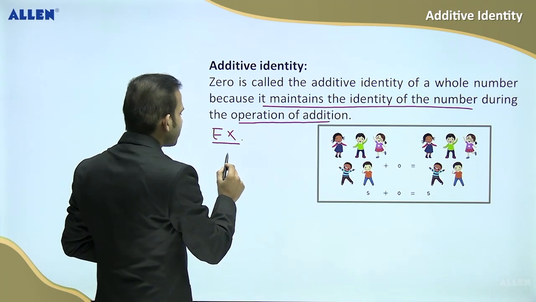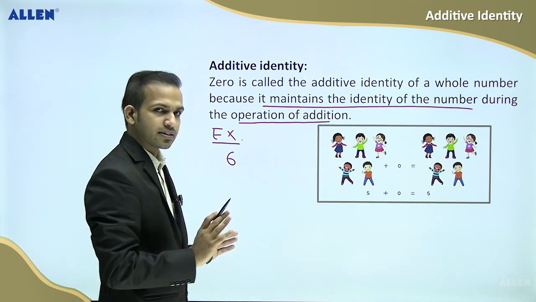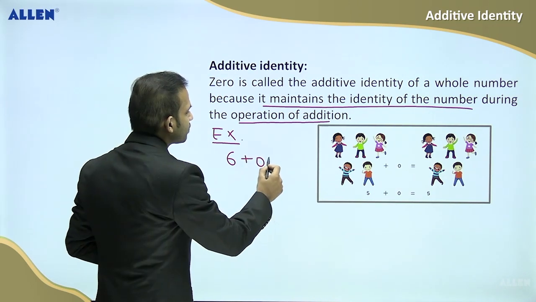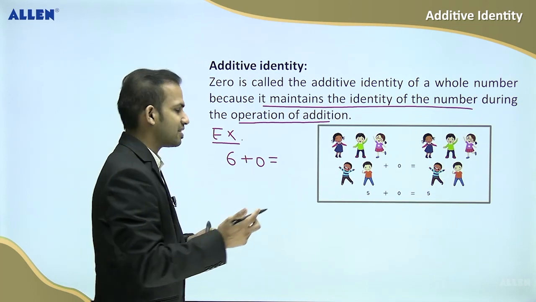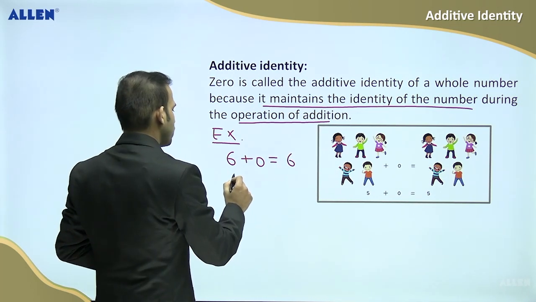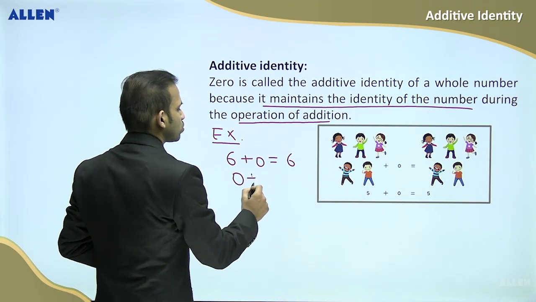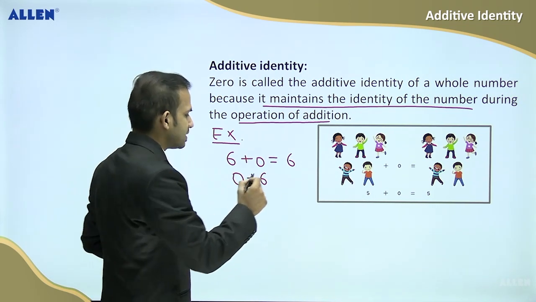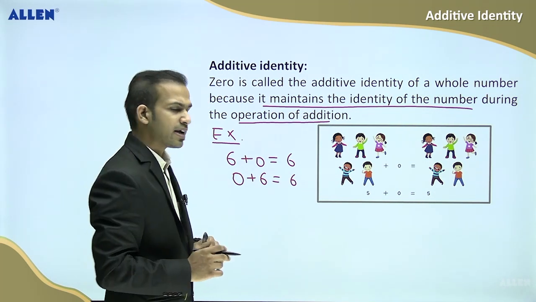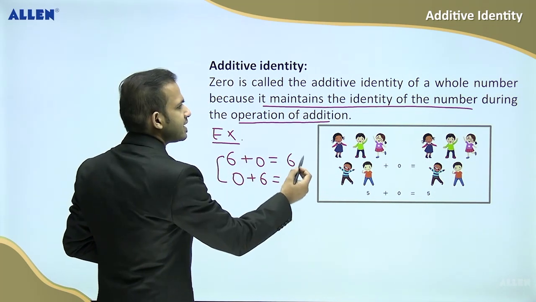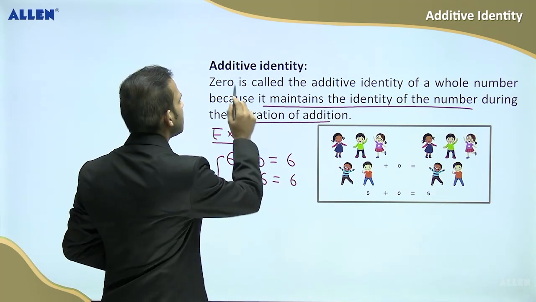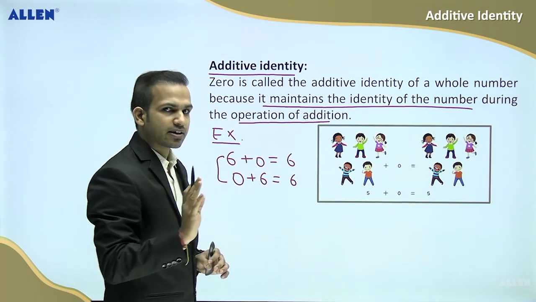Let's understand: if you take the whole number 6 and add 0 to this number, then what will you get? Again the same number, 6. If you add 0 to the whole number 6, then again you will get the answer 6. It means it maintains the identity of the number, the same number you get. So this is called the additive identity. Are you getting my point?